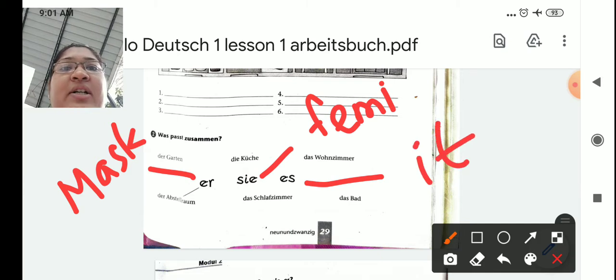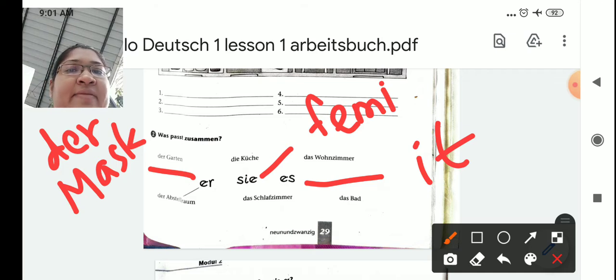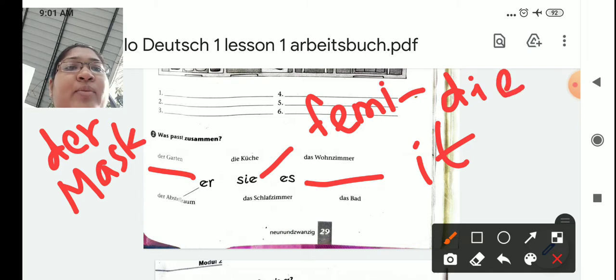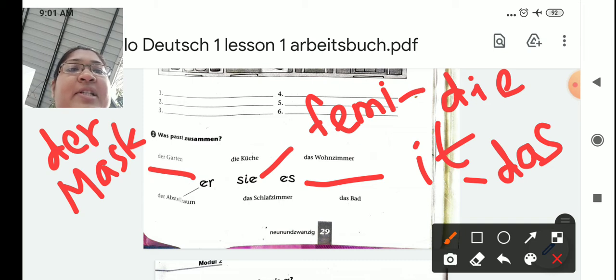So all the nouns having the article der have the personal pronoun er. All the nouns with the article die have the personal pronoun sie, and all the nouns with the article das, it has the personal pronoun es.